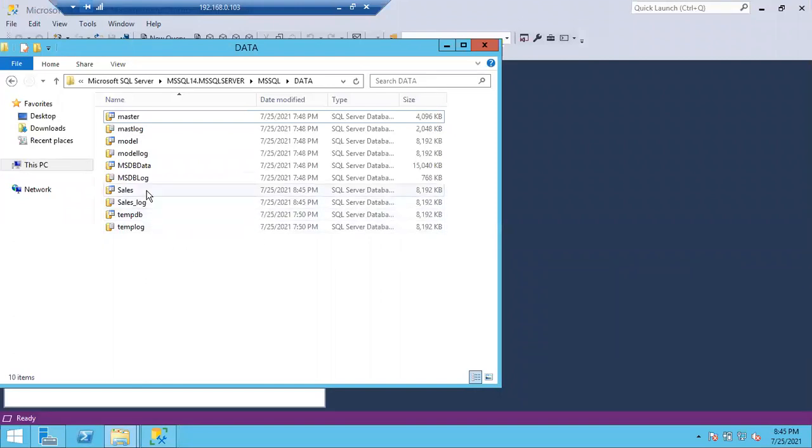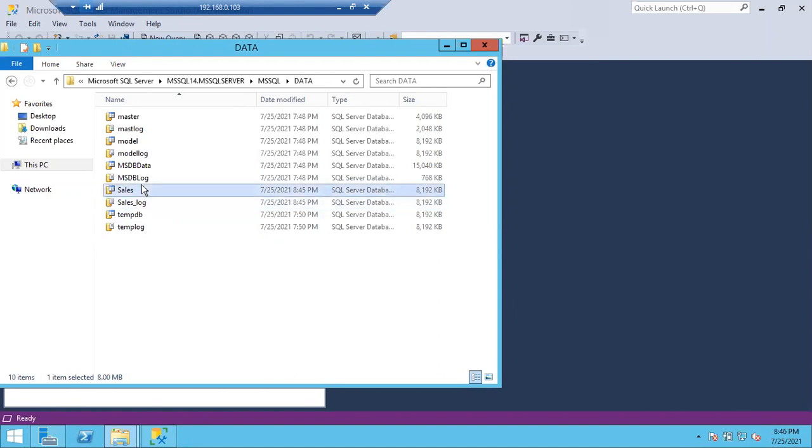If you see here, sales_log.ldf. The time also you can see, 7:25 and 8:45. You can see the server time 8:46 and 7:25, just one minute back. So these are the physical files.